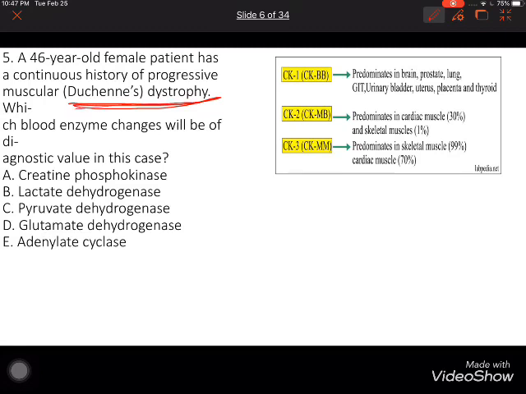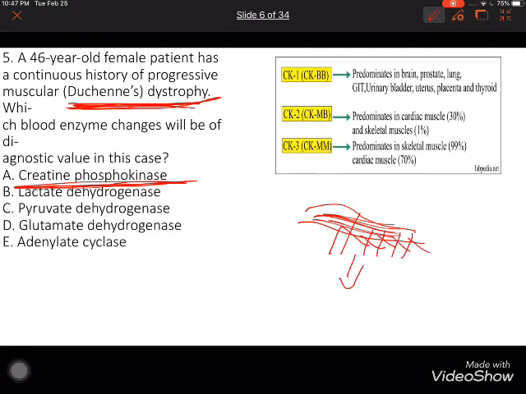But for Duchenne's dystrophy, it is creatine phosphokinase, this enzyme. It is created from our muscle when it is destroyed, it will be creatine kinase. It is just a marker.